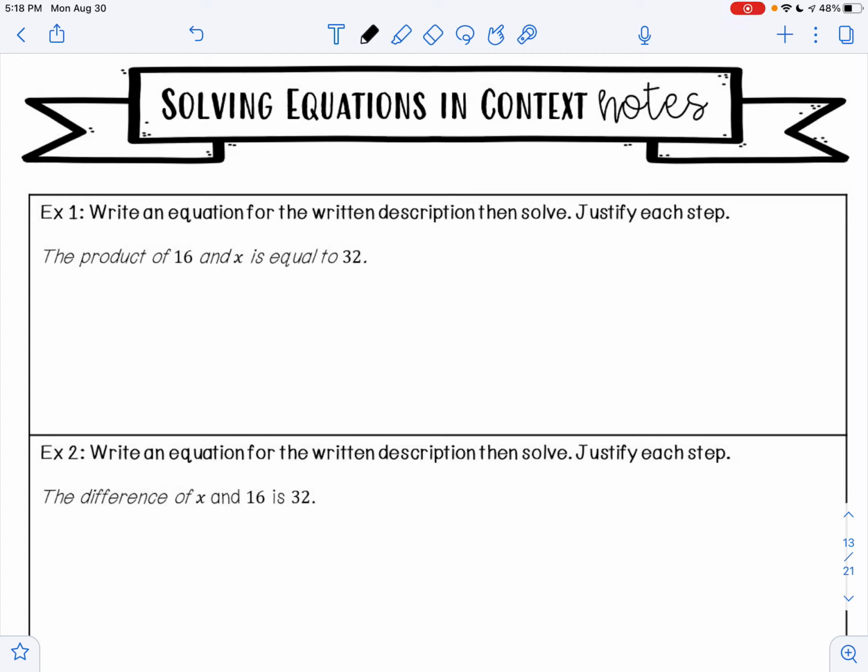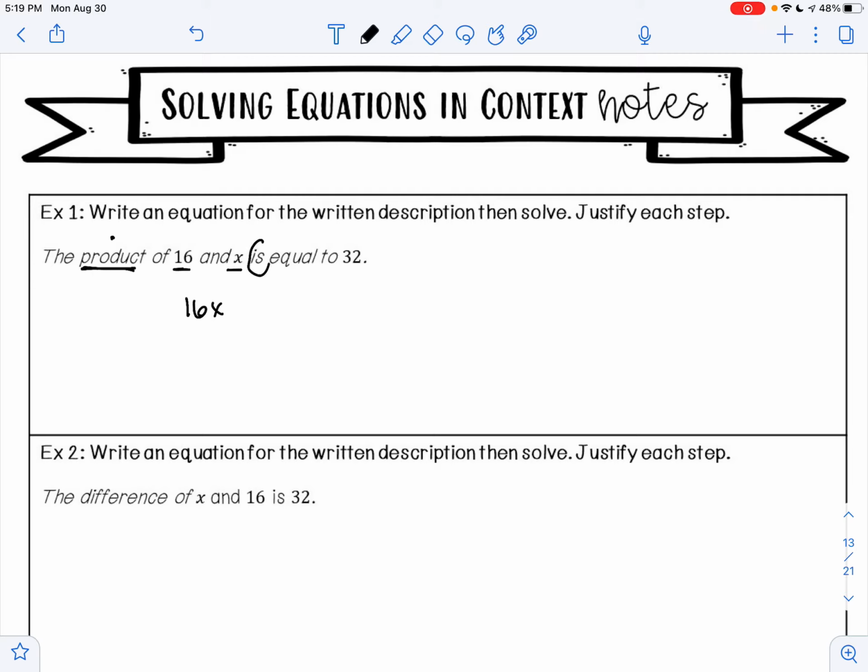In this video, we're going to go over how to create an equation from a word problem and then how to solve that equation. So example 1 says write an equation for the written description, then solve, justify each step. So it says the product. The word product means that you're multiplying of 16 and x. So 16 times x is just 16x.